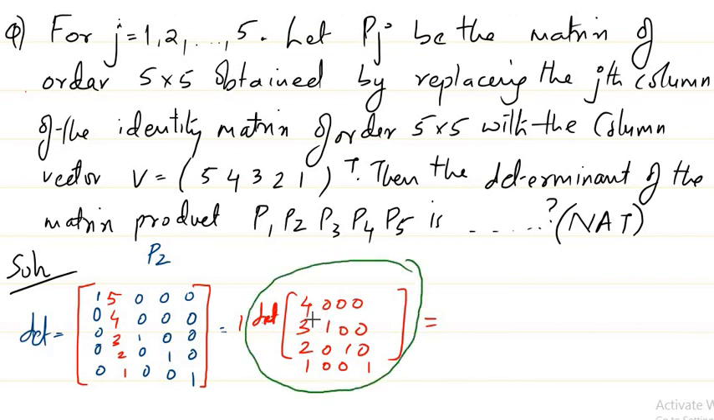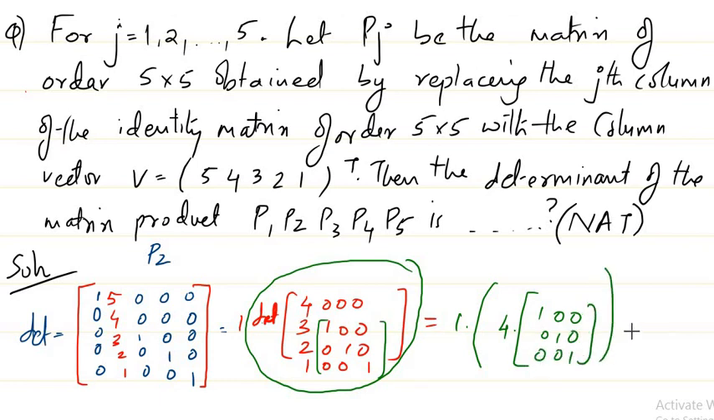You can see if I expand throughout the first row, I need to find only one determinant. So outside we have 1 times, and the determinant of this is simply 4 times the determinant of this matrix, which is again an identity matrix. So you get 1 times 4 times 1, that is again 4. So for P2 we get the determinant as 4.